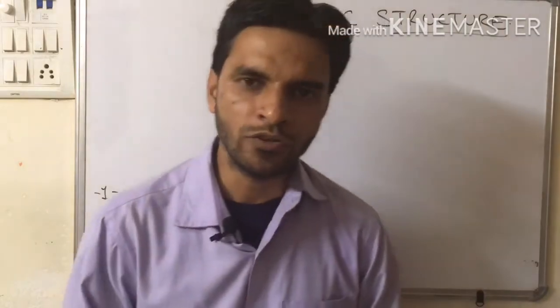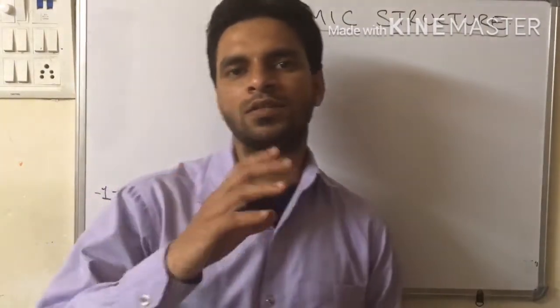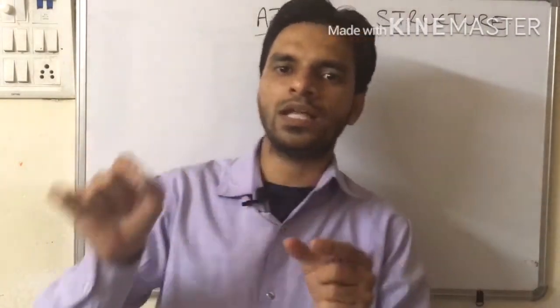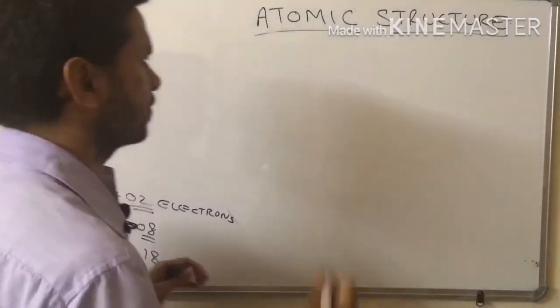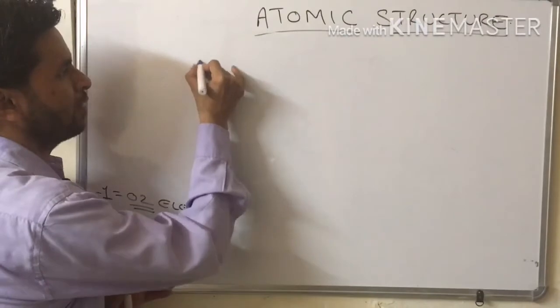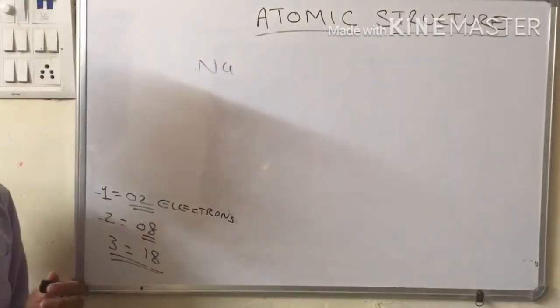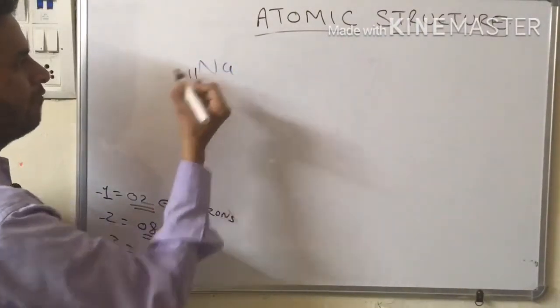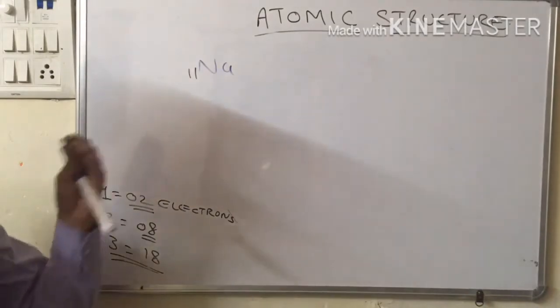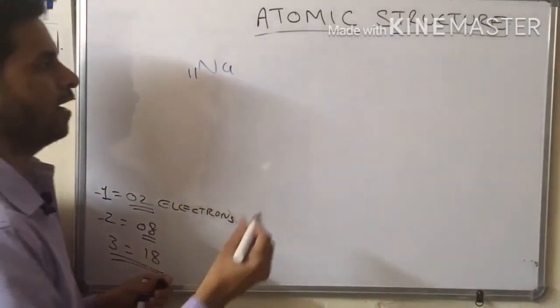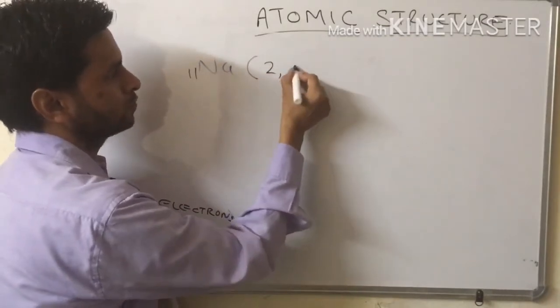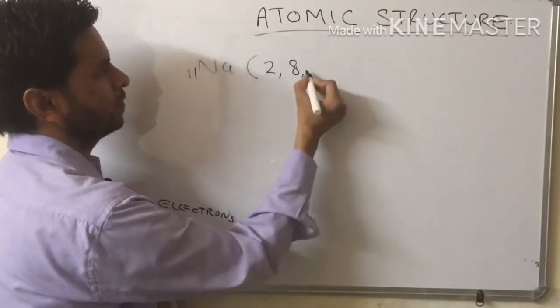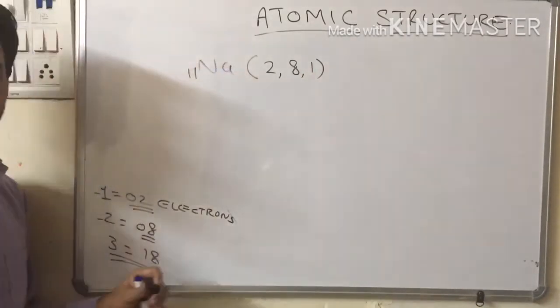What is electronic configuration? Electronic configuration is a process in which we place the electrons in their respective orbits. How does it work? Suppose I take the example of sodium. Sodium has 11 electrons in its atom. So 11 electrons could be written as 2, 8 and 1. Why have I written it like this?